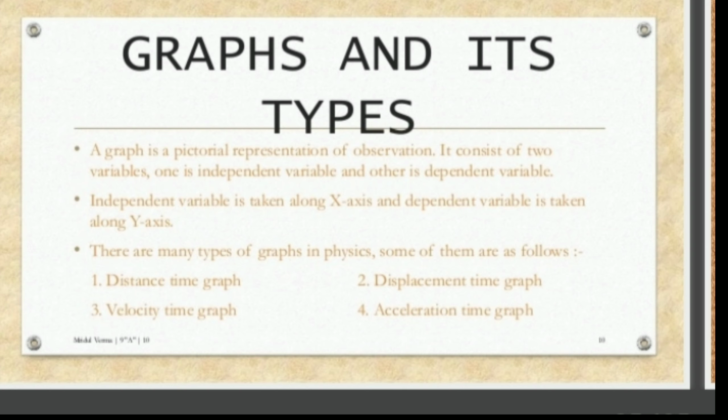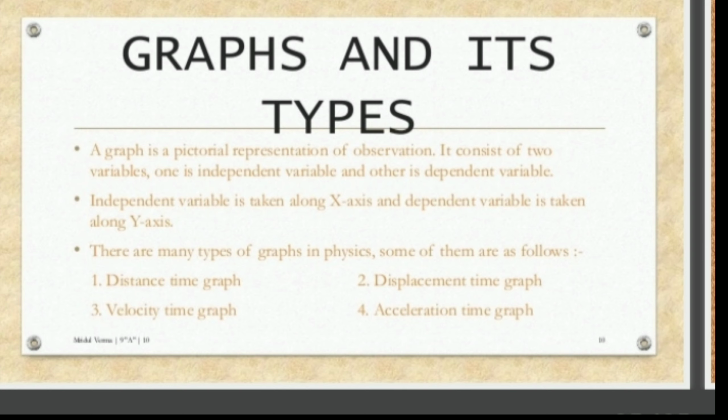See here, suppose in your family, your father and mother are independent variables, and you are a dependent variable. You are depending on your parents to stay at home or eat food or anything. You are depending on your parents. Your parents are earning on their own. That means they are independent variables, and you people are what here? Dependent variable. So the independent variable is taken as x-axis and the dependent variable is taken as y-axis.